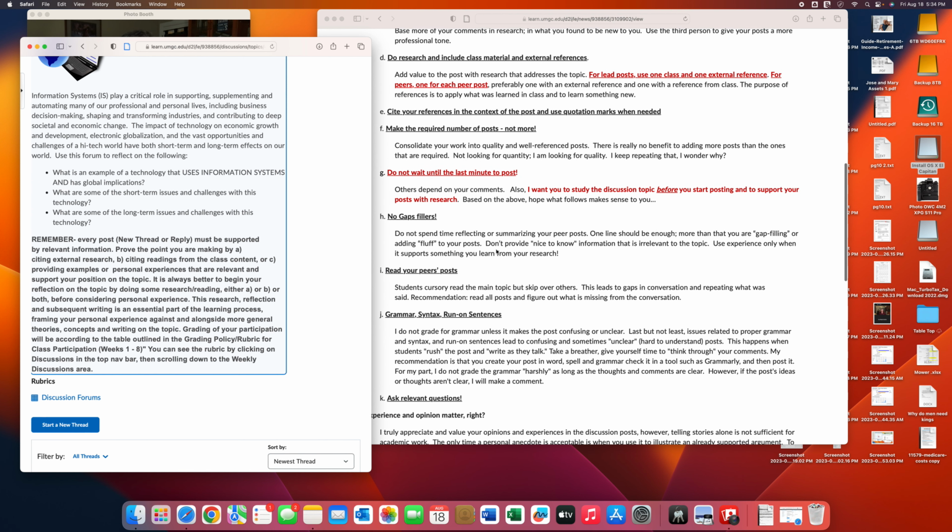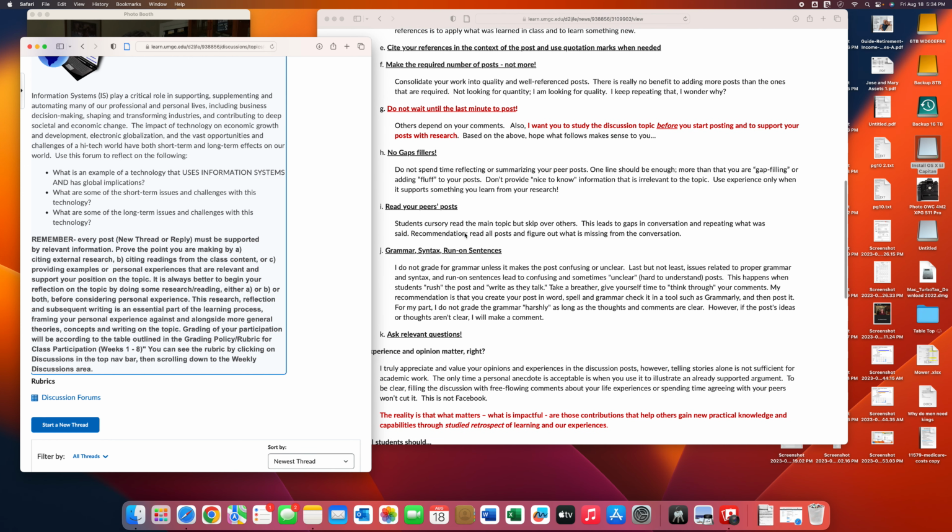No gap fillers. Don't add fluff. Again, it's okay to provide an opinion, but don't make things up. Do a little bit of research. Read your peer's post. I know most of you are not reading your peer's posts.